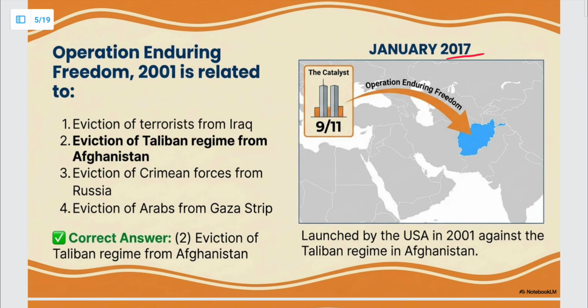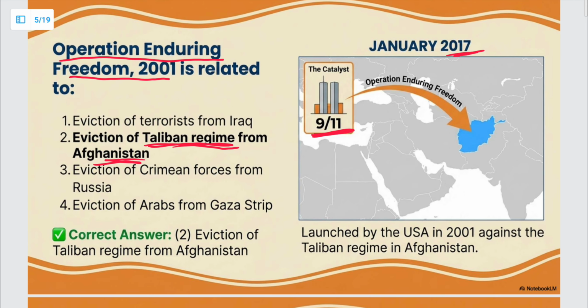Next question is from January 2017. Operation Enduring Freedom 2001 was related to which of the following? So the answer for this is it was for the eviction of the Taliban regime from Afghanistan. This was a response to the 9/11 incident. Next question.